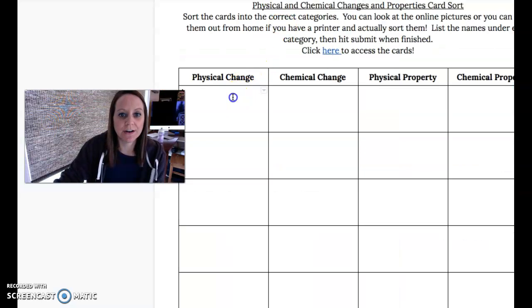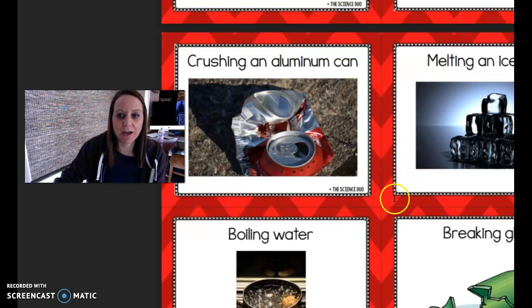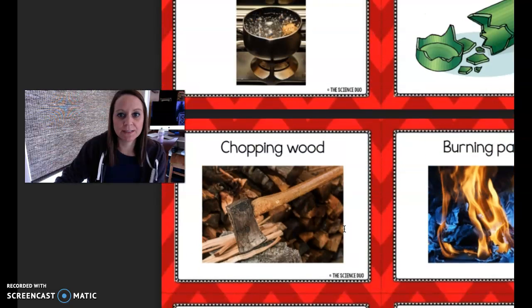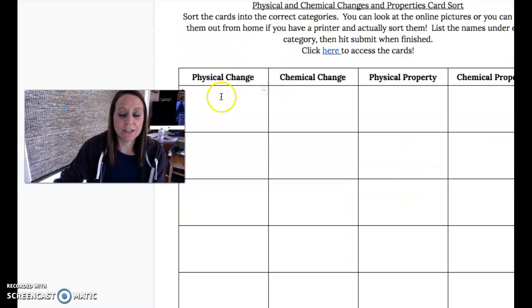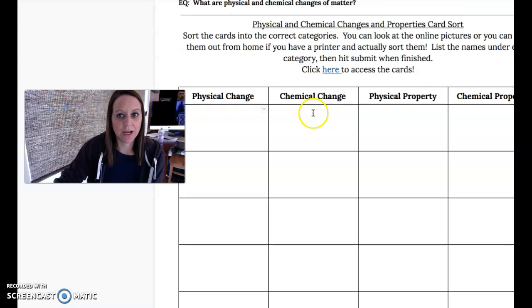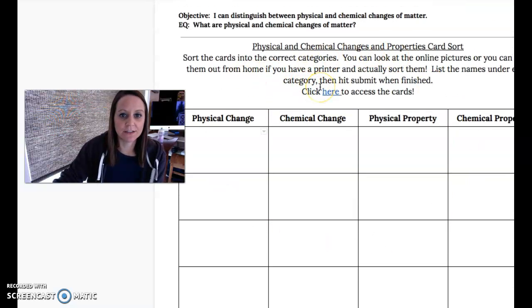So I would go in there and type in crushing the aluminum can, or I would copy and paste it in. Then I would go through and do that for all of these. Pretty self-explanatory, then submit it. On this chart, if you do it correctly, there are 6 boxes under each one, and they should all be filled in. You shouldn't have to add more boxes, and you shouldn't have empty boxes. So that is the activity for this section.